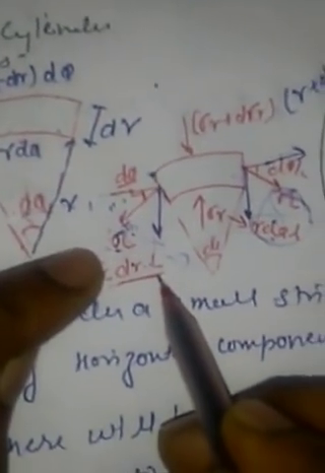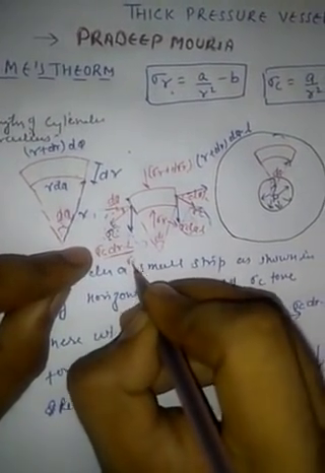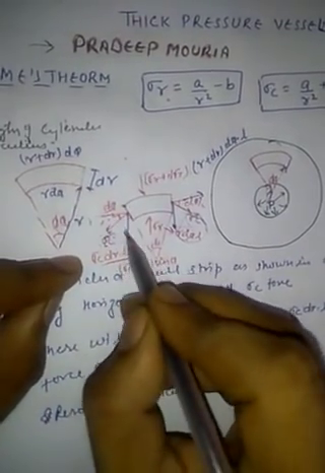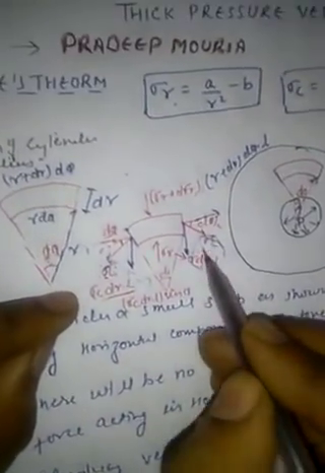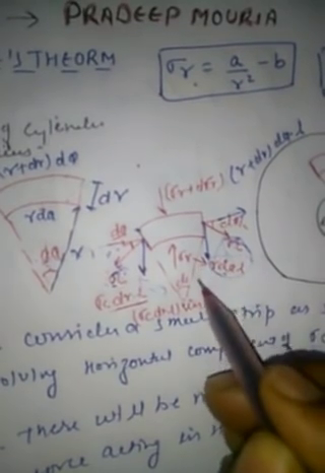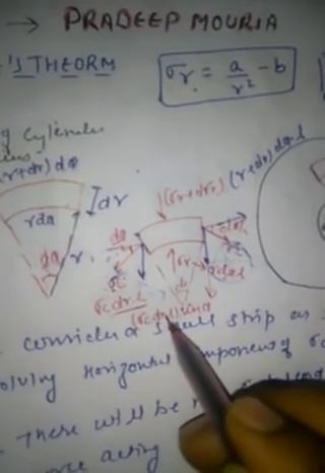Now the component of sigma c in the vertical direction will be sigma c dr L into sin. Here it was cos. In the vertical direction, sigma c dr L sin. In a similar manner, there is one more component of sigma c in the other direction, with the same value, sigma c dr L sin.